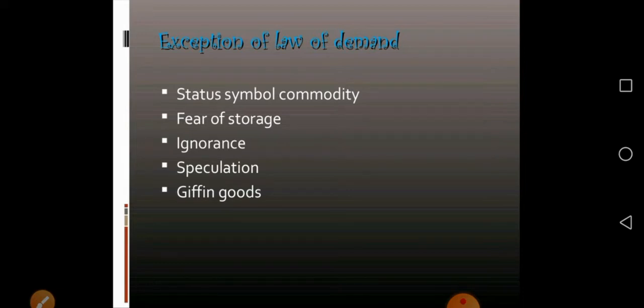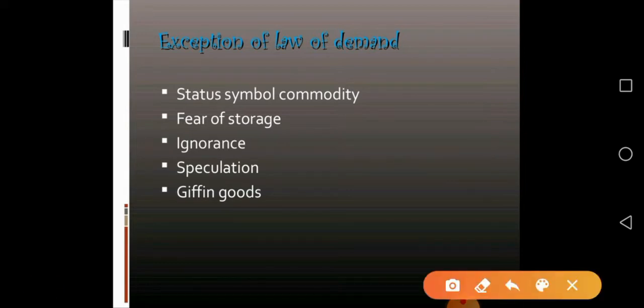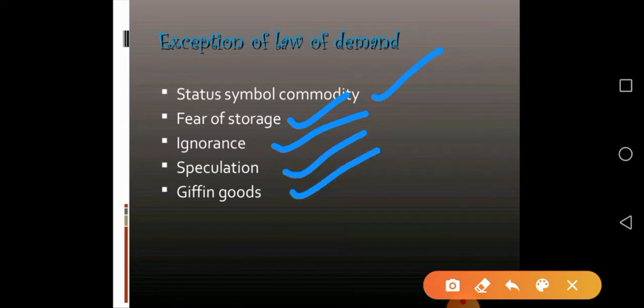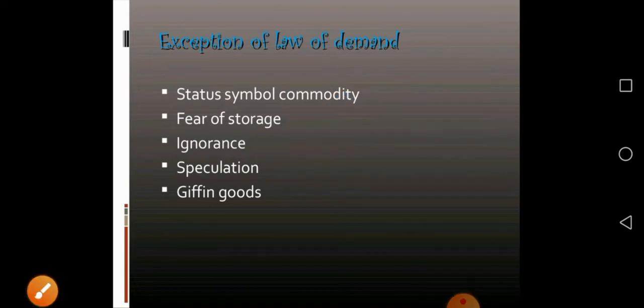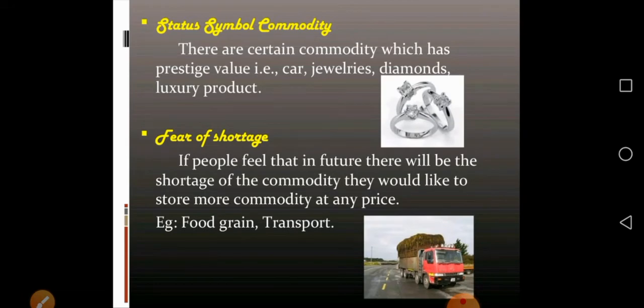The main exceptions of the law of demand are, first of all, status symbol of commodity. Next, fear of shortage, ignorance of price change, speculation, and given goods. So these are the main 5 exceptions to the law of demand. In these 5 exceptions, the law of demand does not hold good. Now we discuss what these 5 exceptions are. First of all, status symbol of commodity.